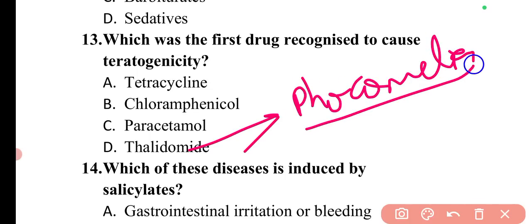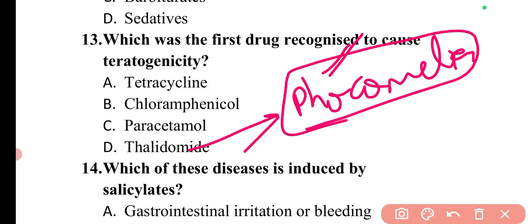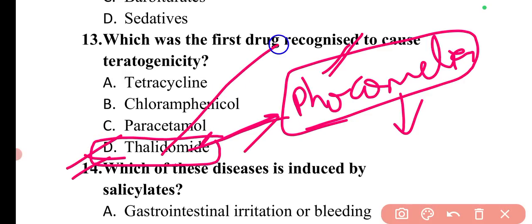This question has also been asked previously, so this is important. So phocomelia is a teratogenic abnormality caused with the use of thalidomide, and this drug is the first drug recognized to cause teratogenicity.